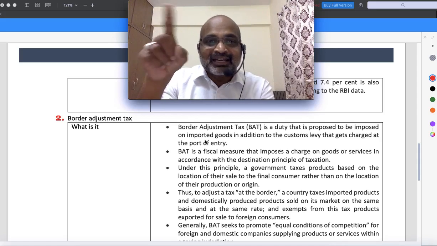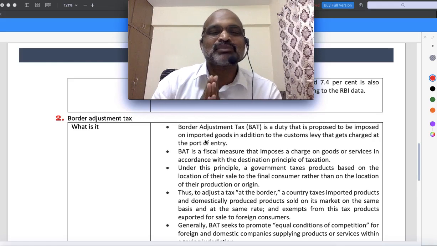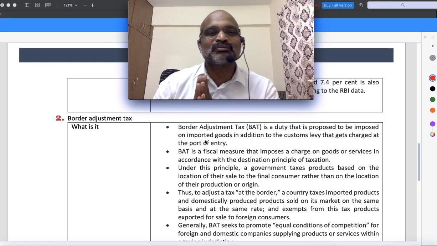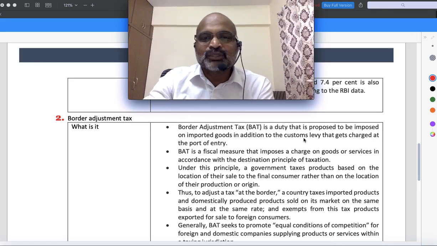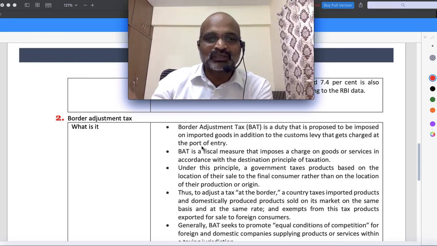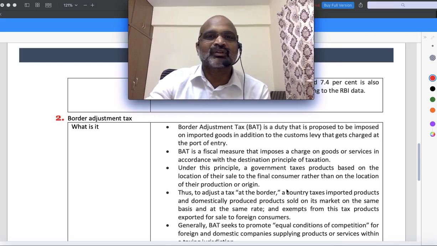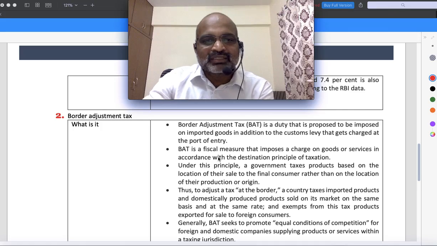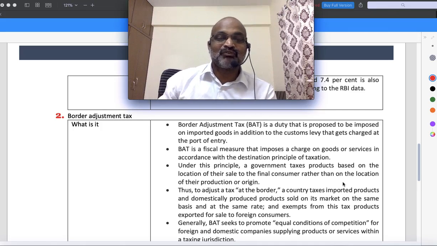Everybody clear? In addition to that customs, suppose I'm imposing a customs duty of, let's say, some 8% on textiles. In addition to this, I want to impose something called border adjustment tax. Why? What? Let's see. Very important. It is a duty that is proposed, decided to be imposed on the imported goods, in addition to customs duty. Understood? So border adjustment duty is a fiscal measure, meaning a tax measure, that imposes a charge on goods and services in accordance with the destination principle of taxation. Where is it coming from?